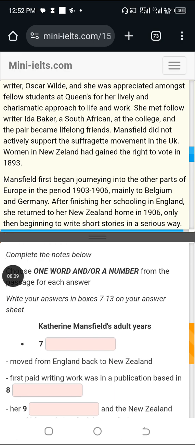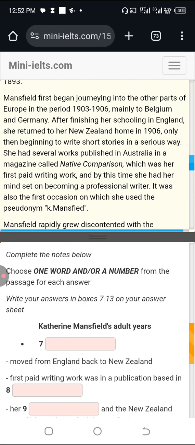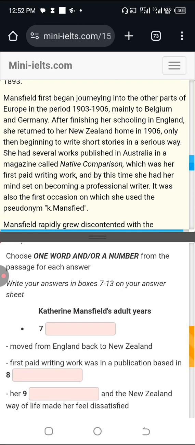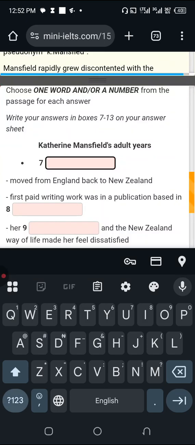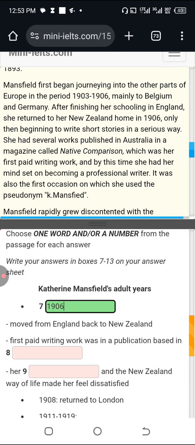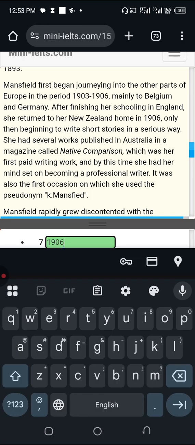Number 7. Katherine Mansfield adult years. Mansfield first began journeying into other parts of Europe in the period of 1903 to 1906, mainly to Belgium and Germany, after finishing her schooling in England. Number 7 says, moved from England back to New Zealand. A word or number. So she returned to her New Zealand home in 1906. I'm guessing that they want us to write the year. 1906. Based on what they wrote here, 1908, returned to London. So I'm guessing what they want us to write here is the year.